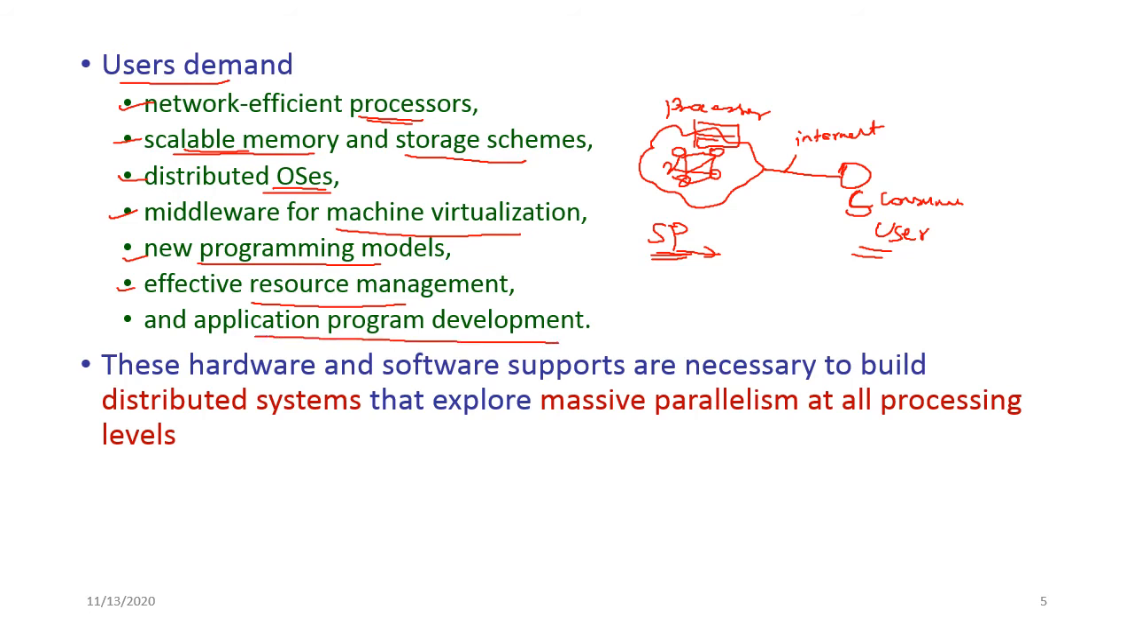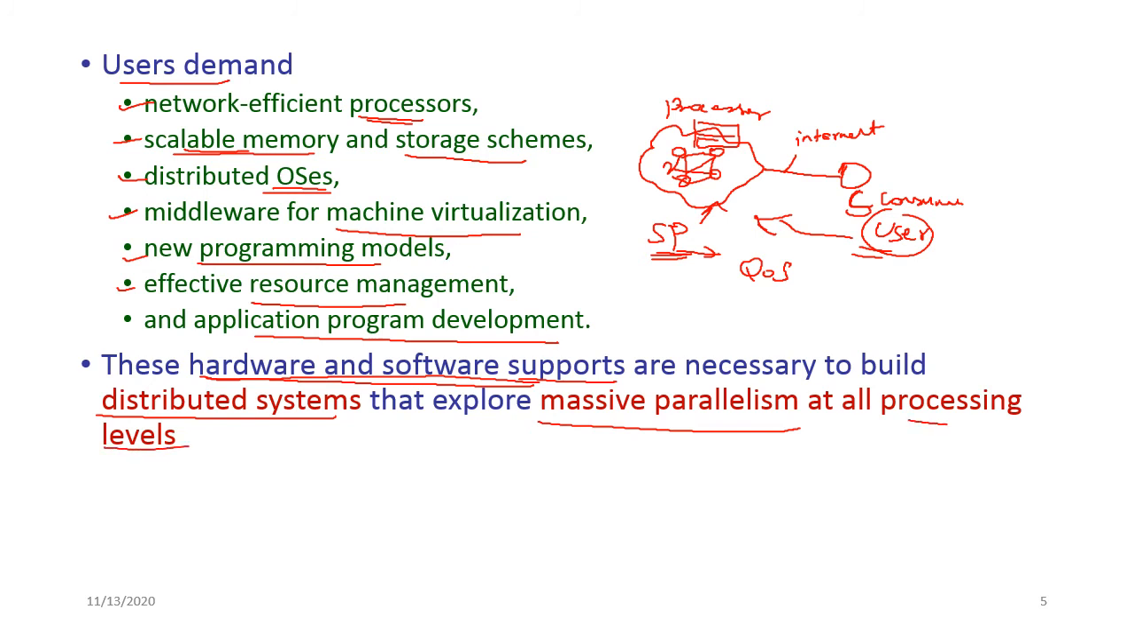Based on the service, they need to update their applications, and these are the important things the customer or the user will expect from the service provider. Then only they will provide a quality service. So these are the hardware and software support. These are the things we need to upgrade now and then to build distributed systems that exploit massive parallelism at all processing levels. So these concepts are very important to provide a quality service to the consumers.